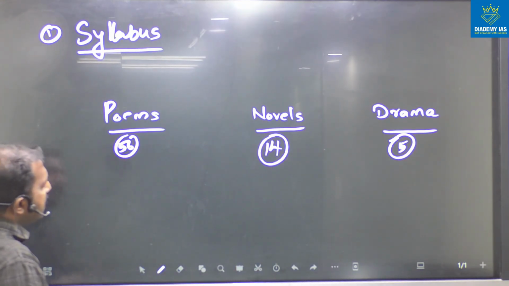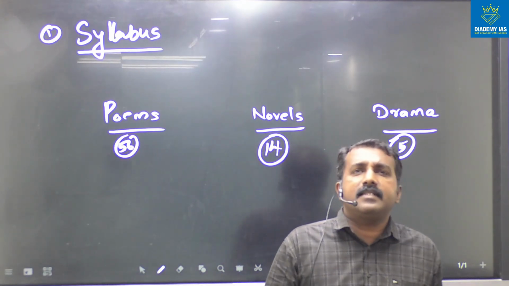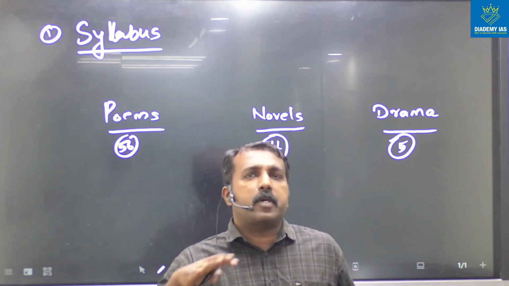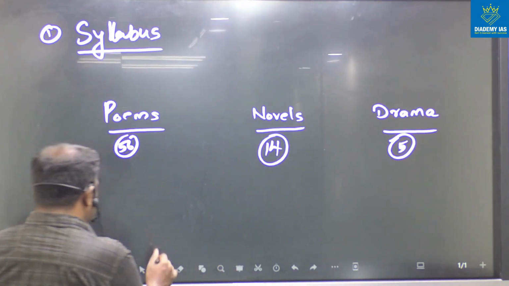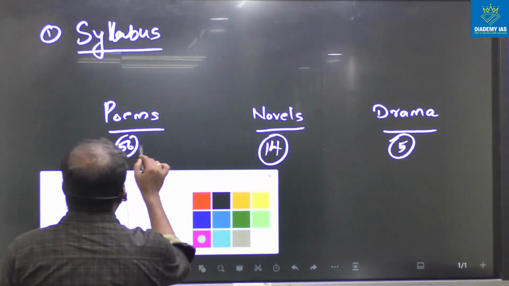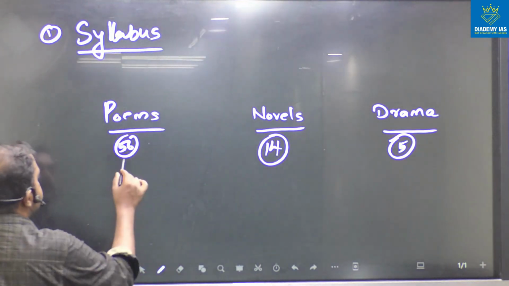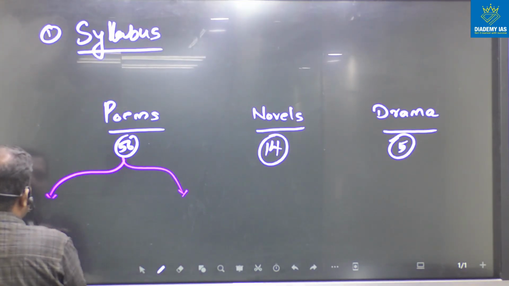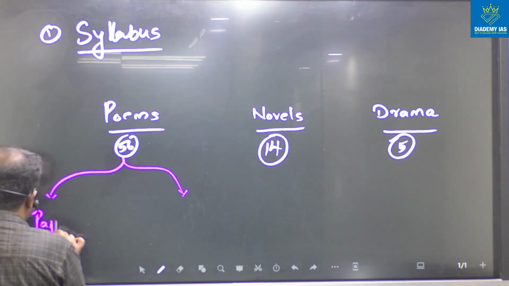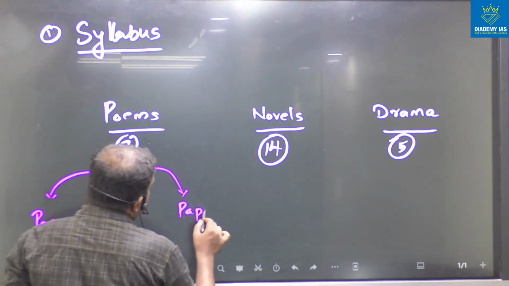Now let's discuss how to handle these different syllabus topics: poems, novels, drama. Here the syllabus in the case of poems has two sections, paper 1 and paper 2.